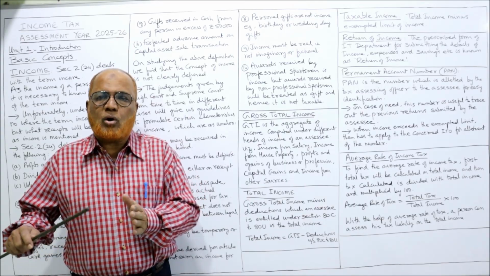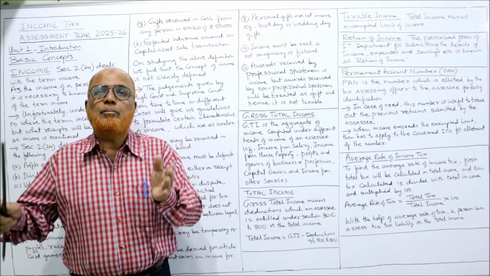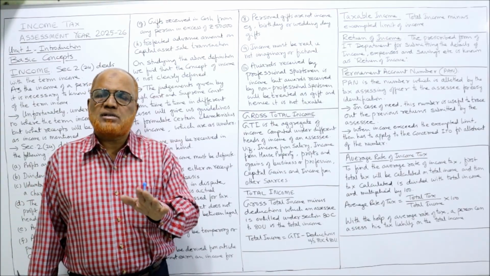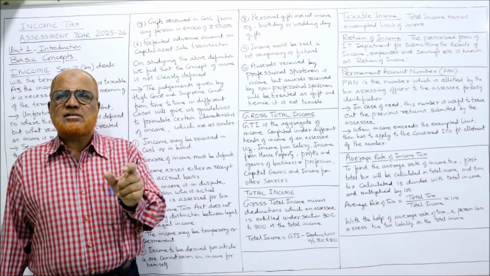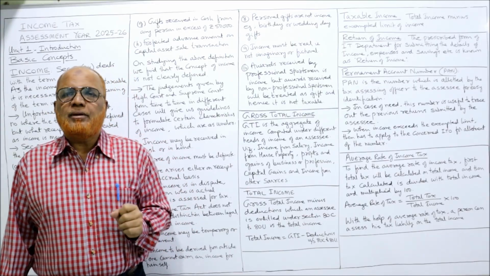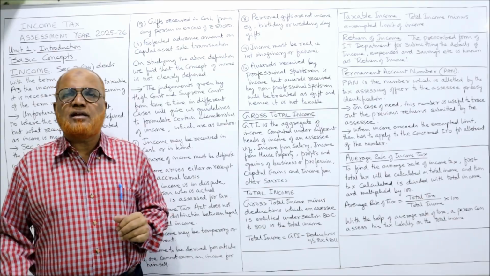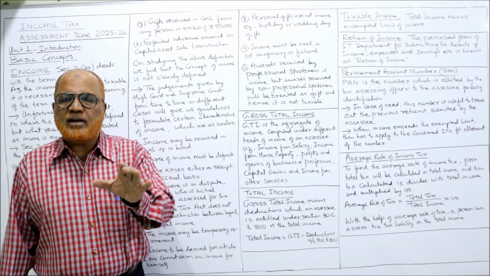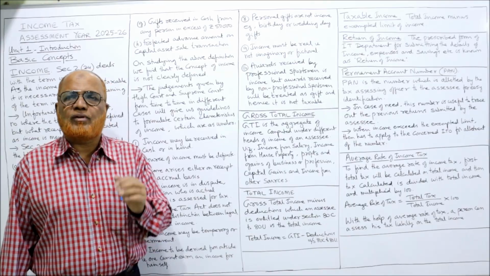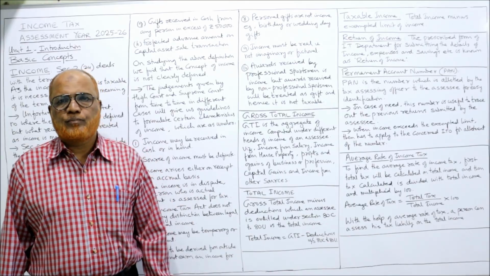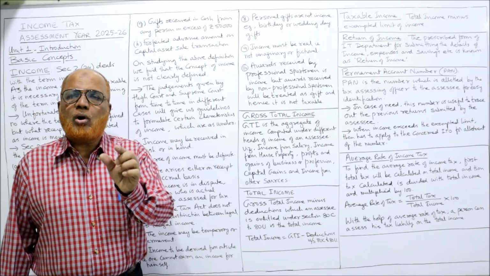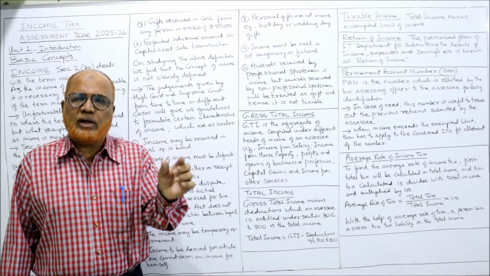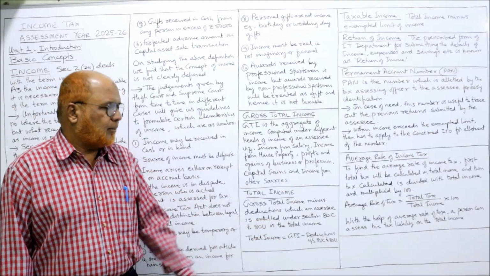So if you deduct all the deductions which an assessee may get, it is not compulsory that every person will get the deduction. Only under certain cases, certain conditions are there. If the conditions are satisfied, then only deductions will be allowed from 80C to 80U. So gross total income minus all deductions from 80C to 80U is equal to total income.